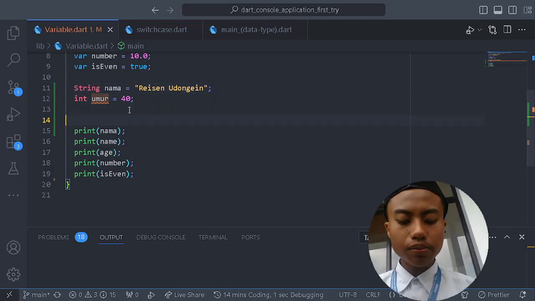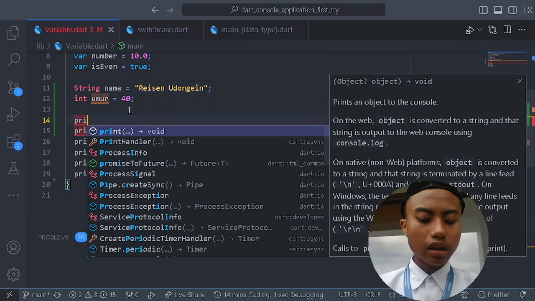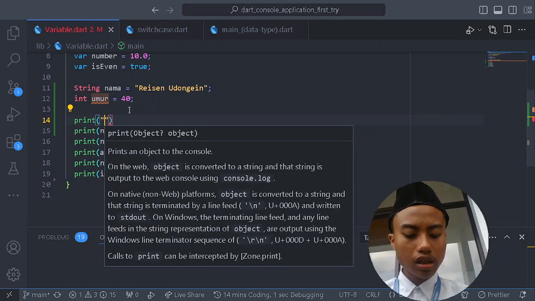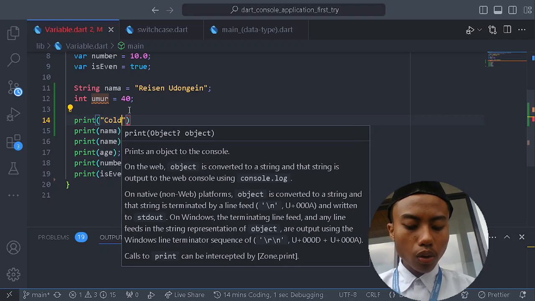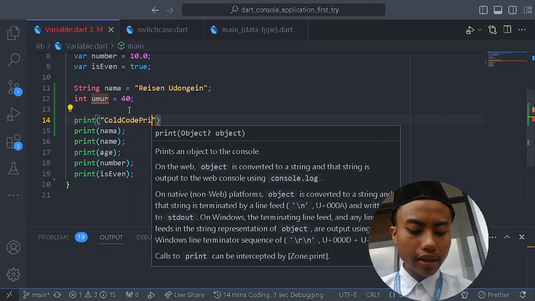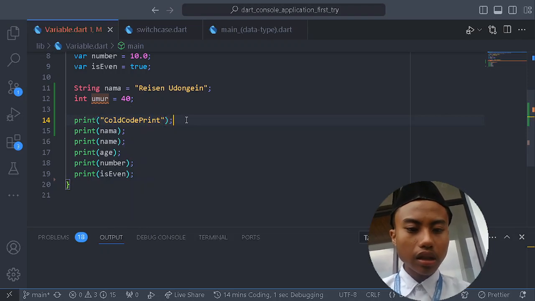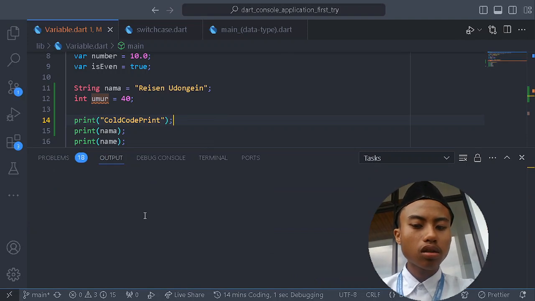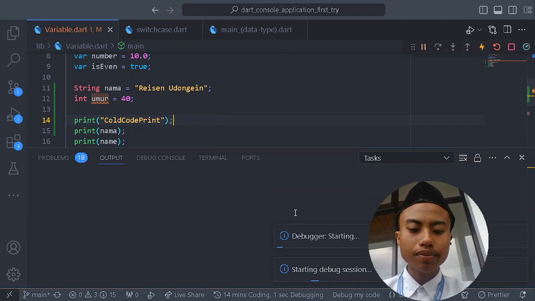And of course, like other programming languages, we can also print something like this. This is the code print, and then we could run it. Then boom! Oh my God! Wait.